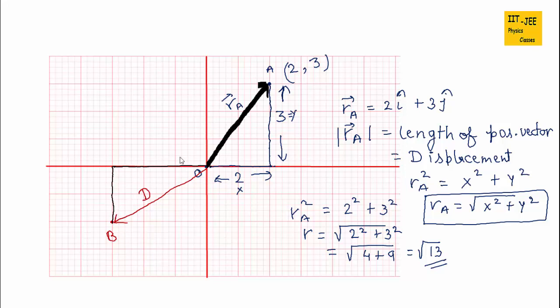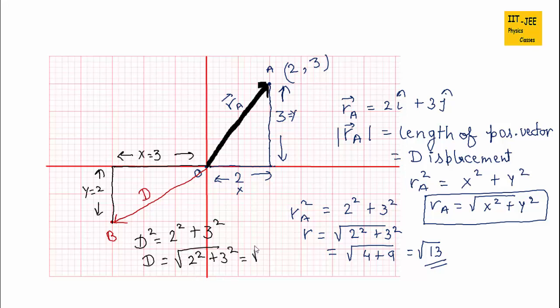This length is 3 and this length is 2, so y equals 2. Use the Pythagoras theorem. D squared equals 2 squared plus 3 squared. So D equals root of 2 squared plus 3 squared, which will give us root 13.